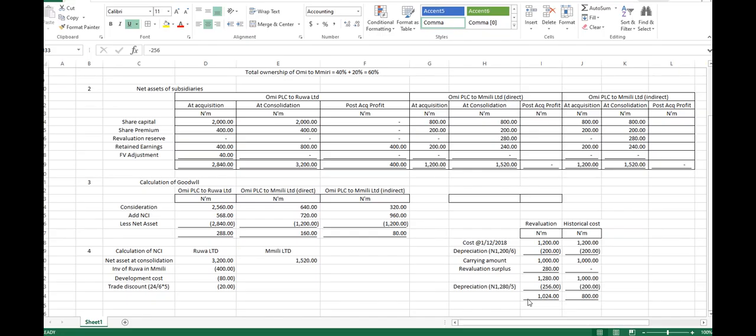So what is our... Do we have any revaluation? We have a revaluation surplus in 2018. At the end of 2018, am I right? This is the carrying amount for 2018, for December 2018.